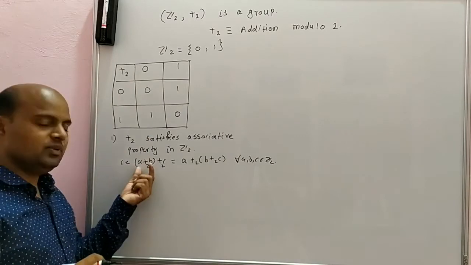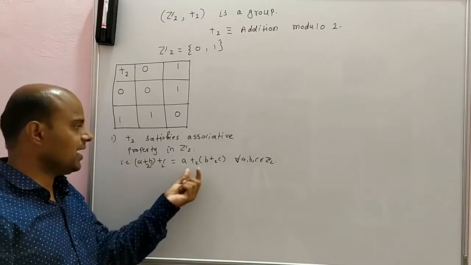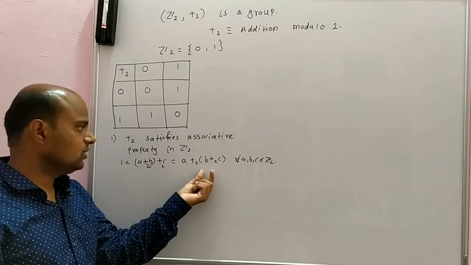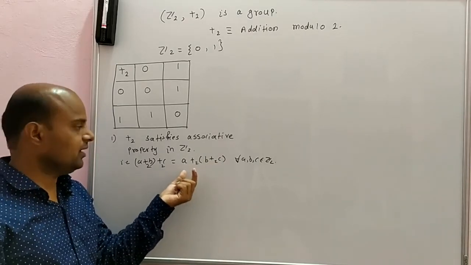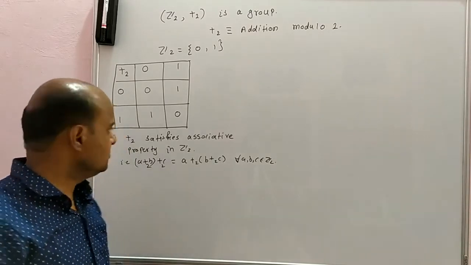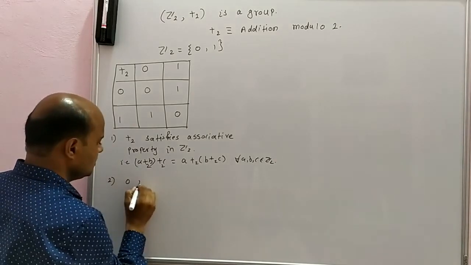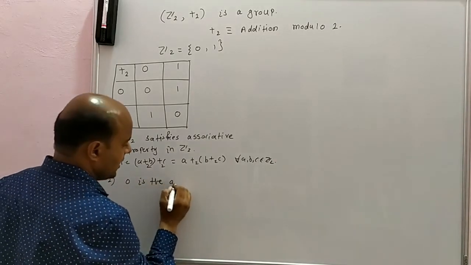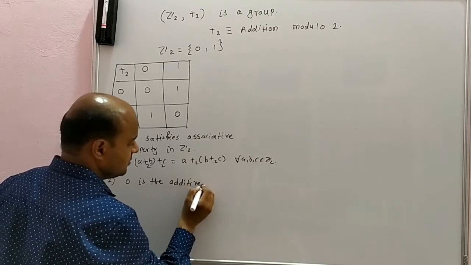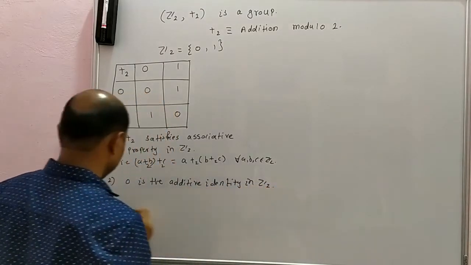If I add a and b first under modulo 2 and then add c, it is the same as adding b and c under modulo 2 and then a. Second, 0 is the additive identity in Z2.